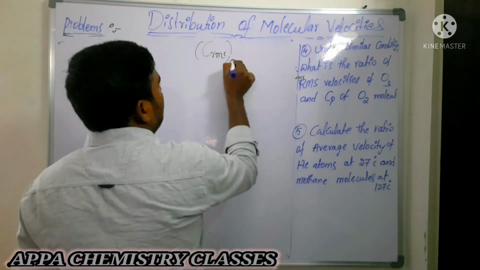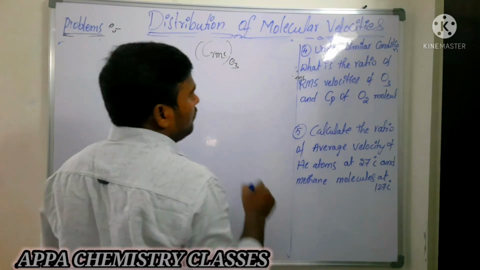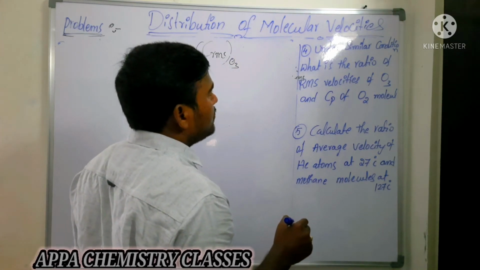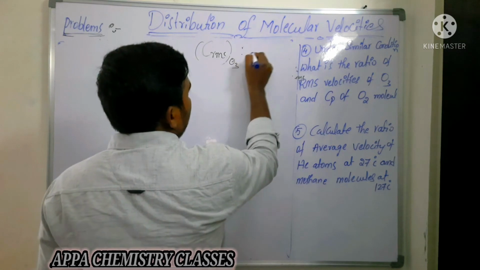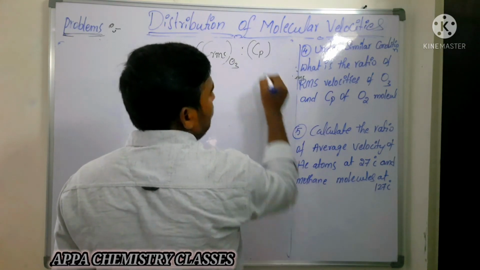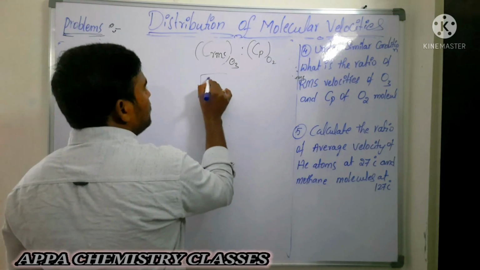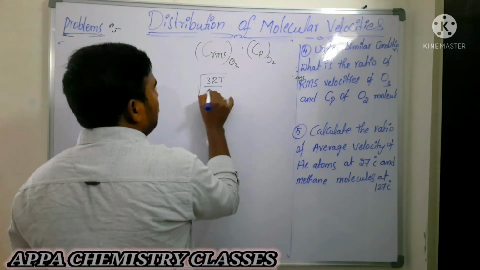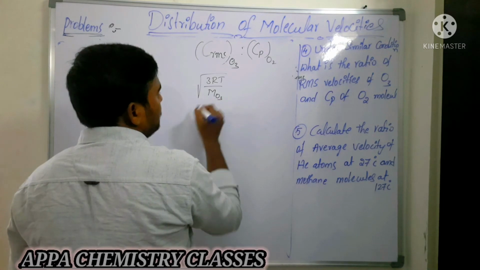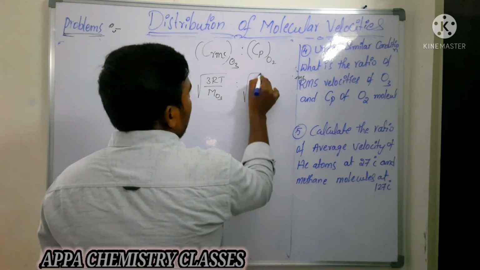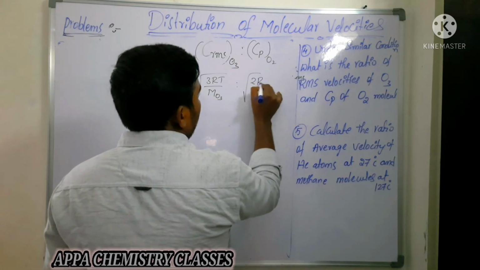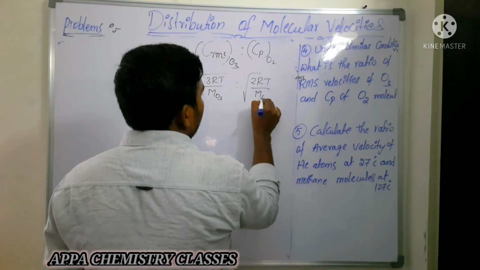The RMS velocity is the square root of 3RT by M, where M is the molecular weight of ozone. The most probable velocity is the square root of 2RT by M, with the molecular weight of oxygen.